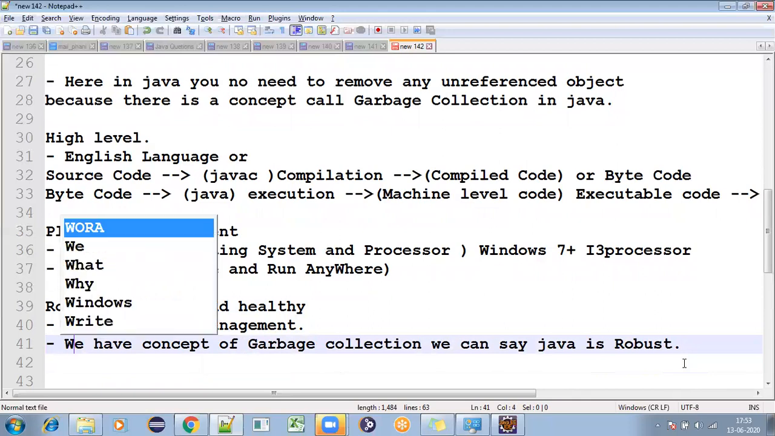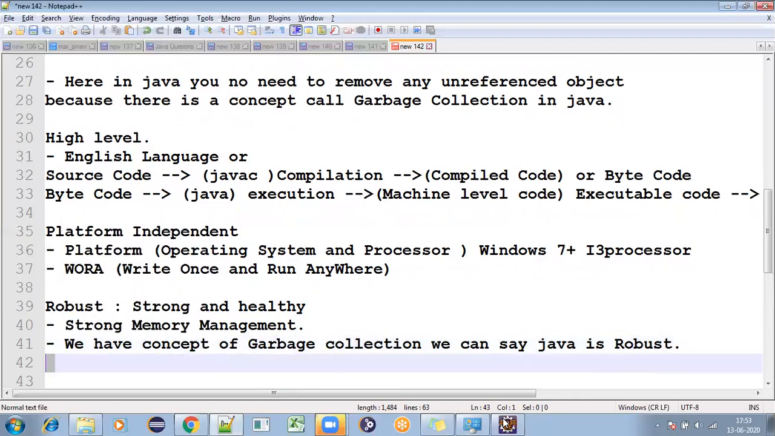If someone asks more about robust, you can say all of these again. Because of exception handling, we can say Java is robust. Or because of the multi-threading concept, Java is robust. Because of exceptions, if there is any problem and you are handling that problem, then it will not break, right?